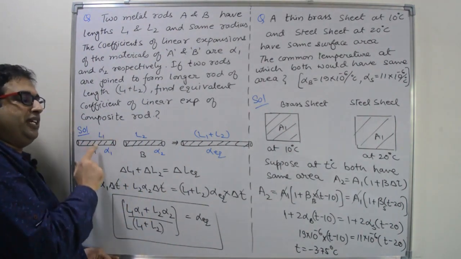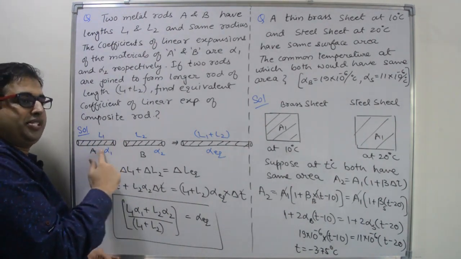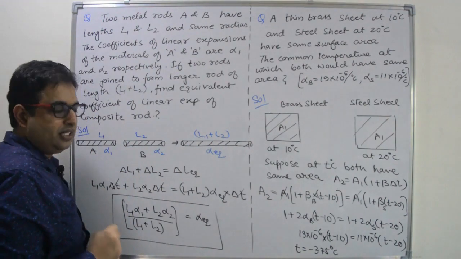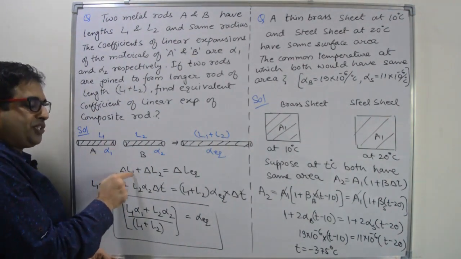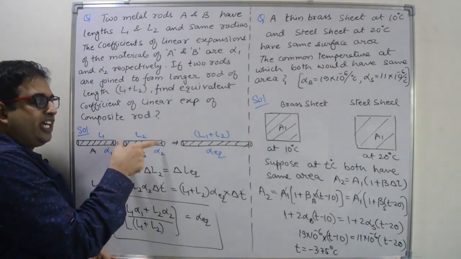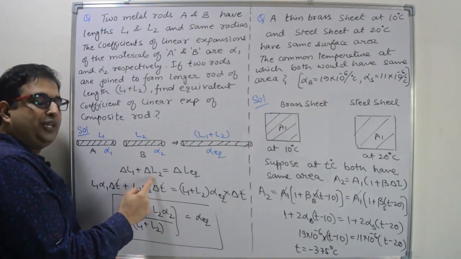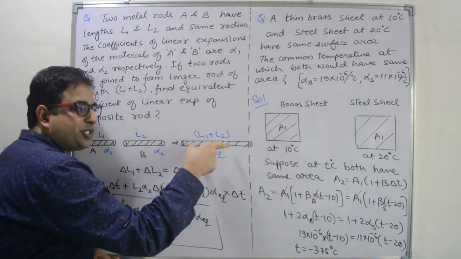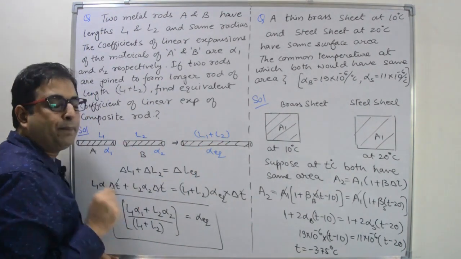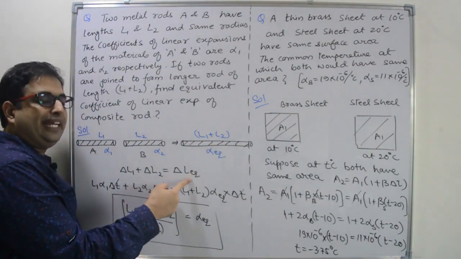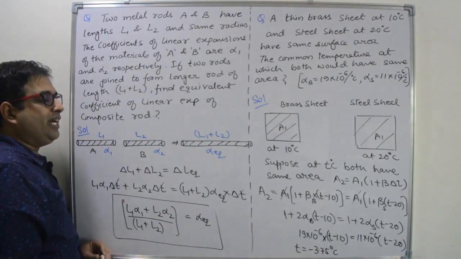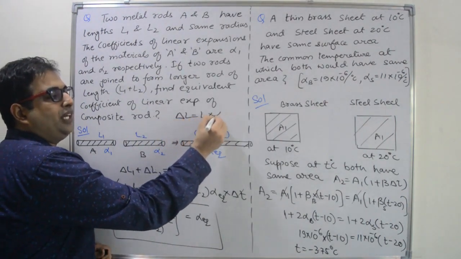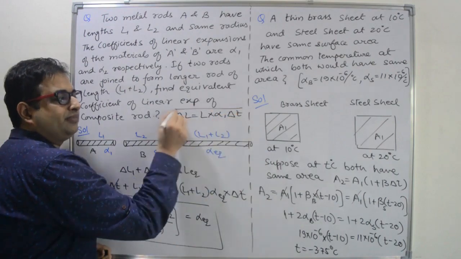So expansion done by both the two rods is equal to the expansion done by the single rod. What is the expansion of the first rod? Delta L1. Expansion of the second rod? Delta L2. The net of the two rods is equal to the expansion of the single composite rod, delta L equivalent. Right? And we have delta L is equal to L into alpha into delta T formula.